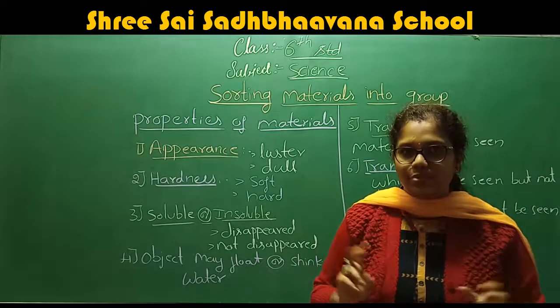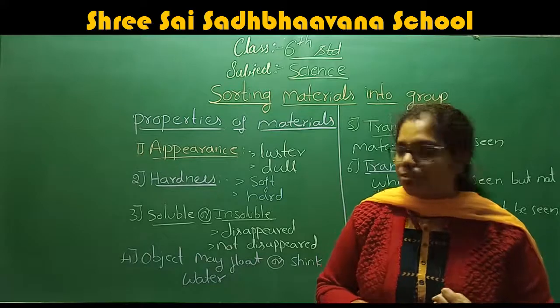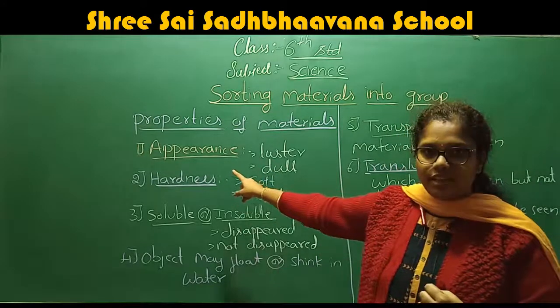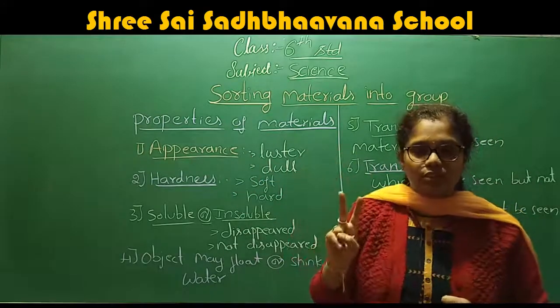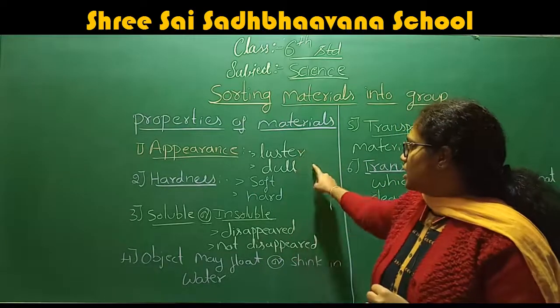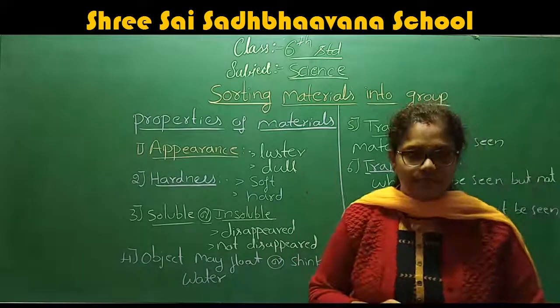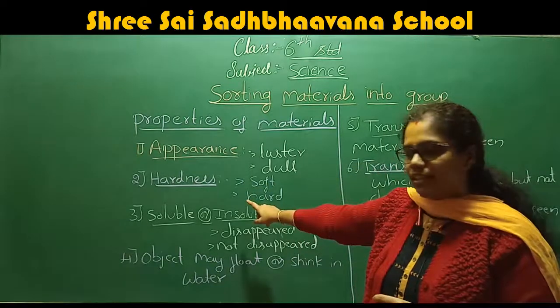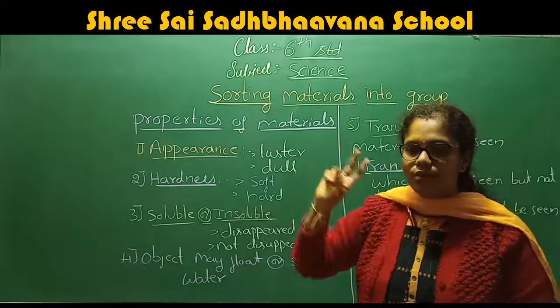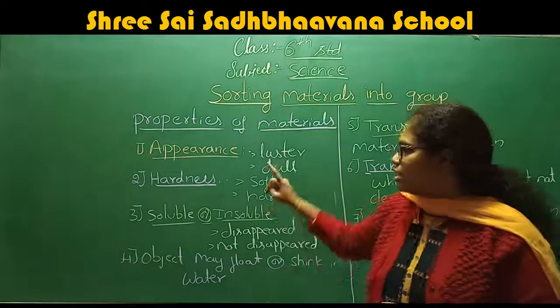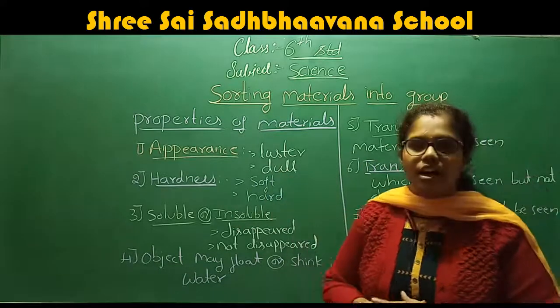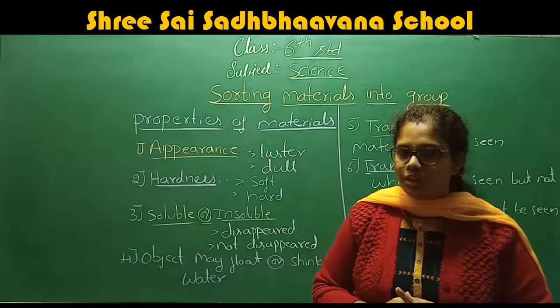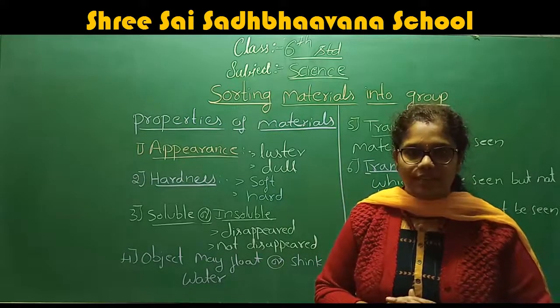Hope you understand the second property also. The first property is appearance. In the appearance, we want to study two things: one is luster and another one is dull. In the second one, we are going to discuss the hardness. In the hardness, you have two things to discuss: one is the soft and another one is the hard. These are the two important properties of material.